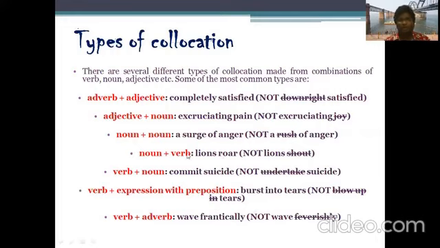If people are still using the language you see in the brackets, in the parentheses, make sure your language is not like that, but like this: completely satisfied. Your language is supposed to shift from here to here. You should not say downright satisfied or I'm complete satisfied, but completely satisfied. That is how you have to say it. So these are the types of collocations.